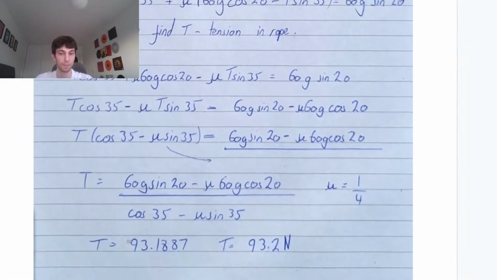This gives you T equals 93.1887. Three significant figures. We are in mechanics. Whenever we're in mechanics, we want it to three significant figures. This is going to be 93.2 newtons.